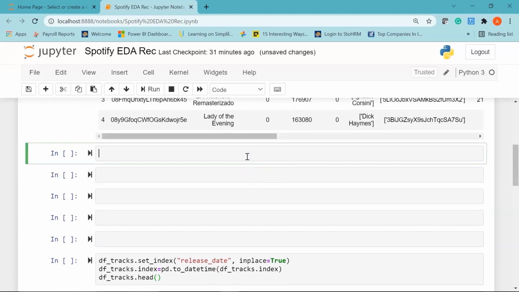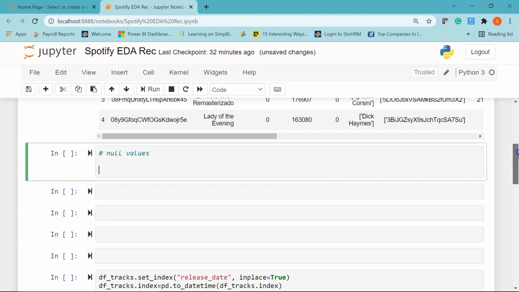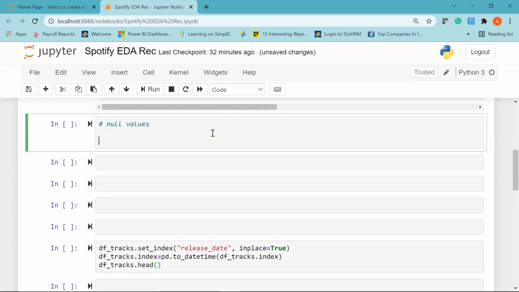Now let's check for null values in the dataset. I'll just give a comment as null values. Every time you download a dataset from an open repository, there are chances that the dataset would contain null values, so it's better to check them beforehand. I'm going to use the isnull function present in the pandas library.